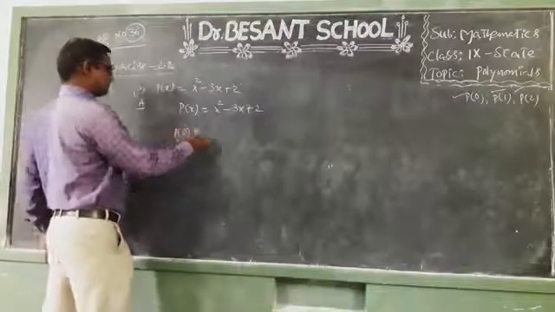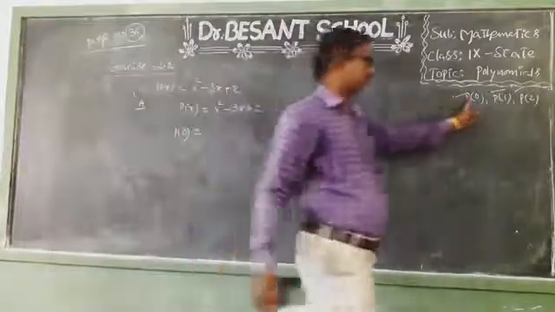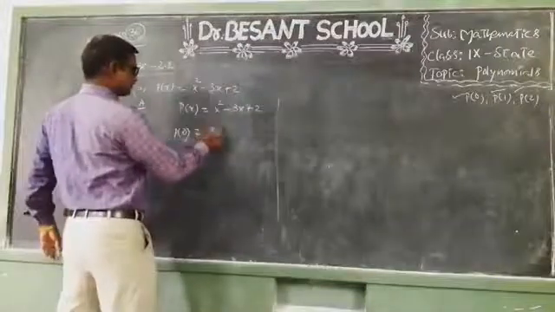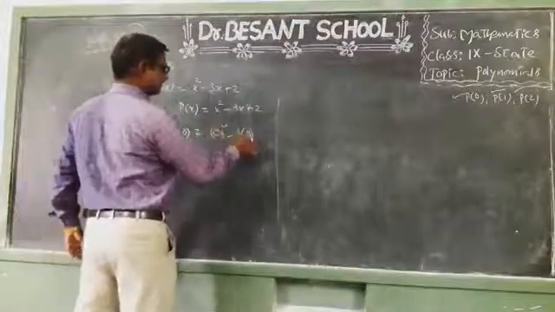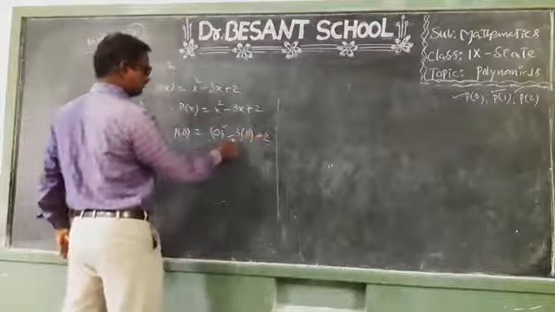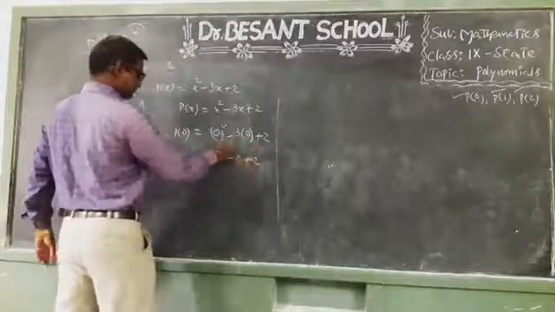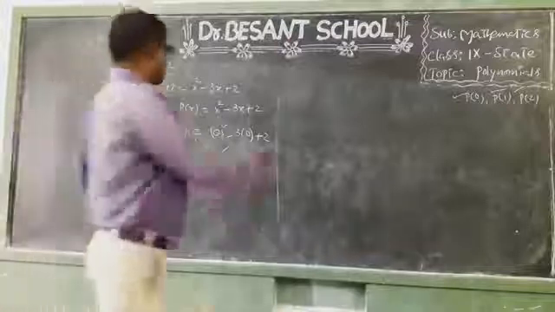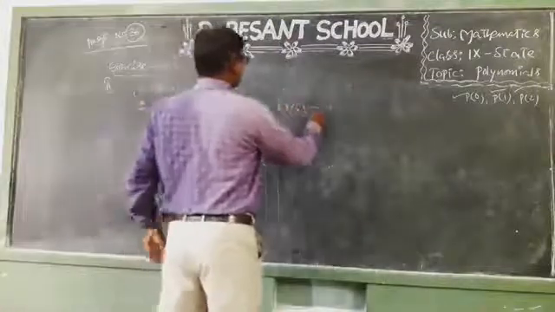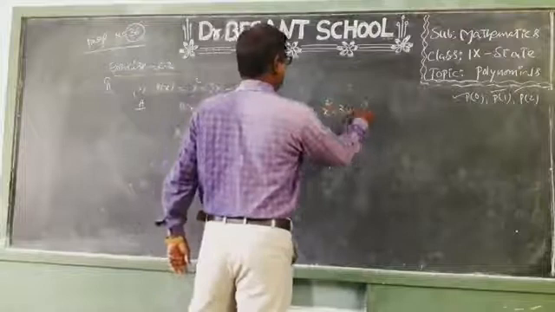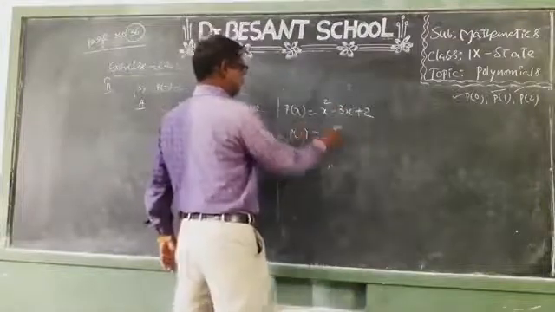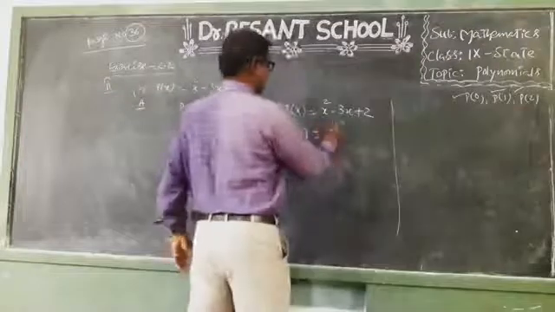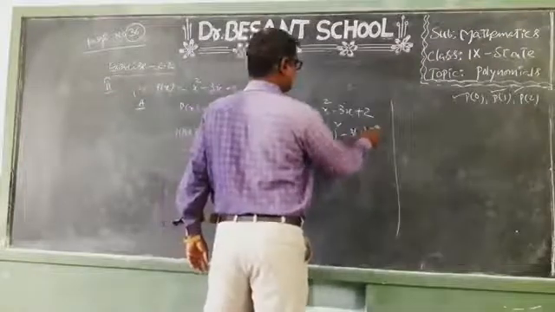First we need to find P of 0. P of 0 means putting x equal to 0. That is 0 square minus 3 into 0 plus 2. 0 square is 0, 3 into 0 is 0, plus 2. 0 and 0 cancel, 2. So what we got? P of 0 is 2. Next we have P of x is equal to x square minus 3x plus 2. We need to find P of 1. So putting x equal to 1: 1 square minus 3 into 1 plus 2.